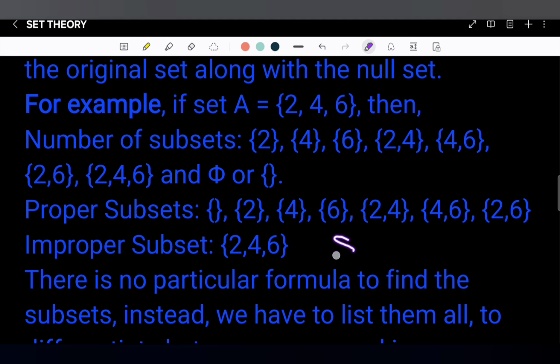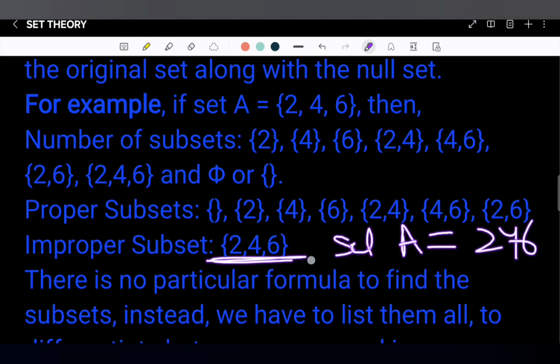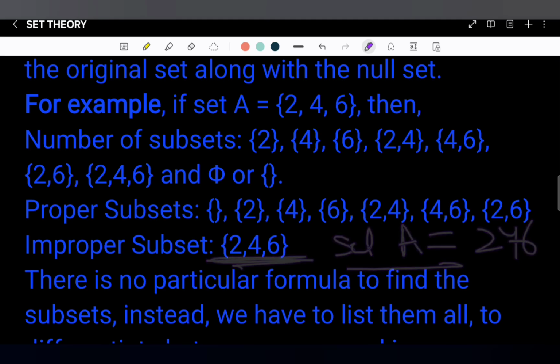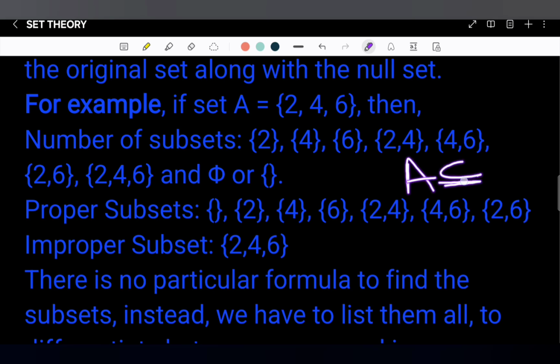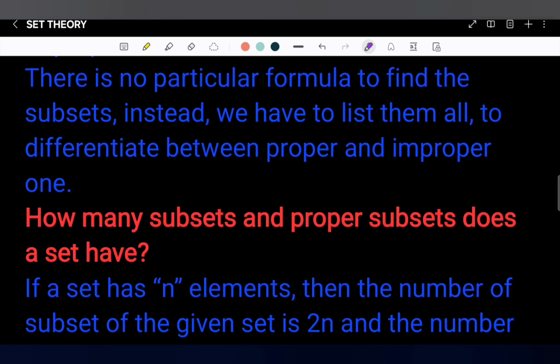So here set A equals {2, 4, 6}, that is the improper subset of set A. There is no particular formula to find the subsets. Instead, we have to list them all to differentiate between proper and improper ones, which means we can't find the number of subsets without differentiating between the proper and improper ones.